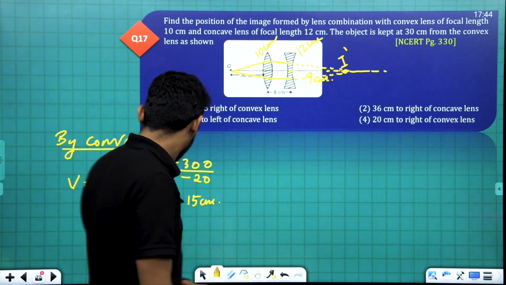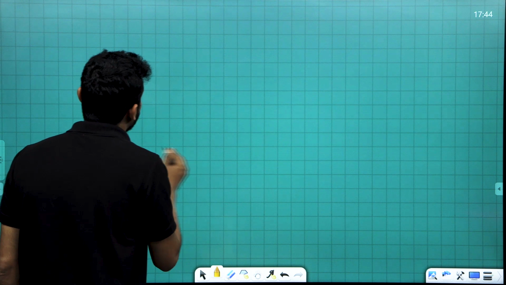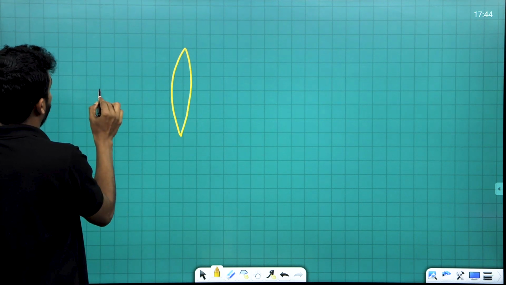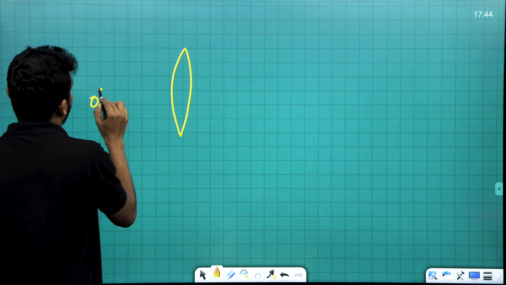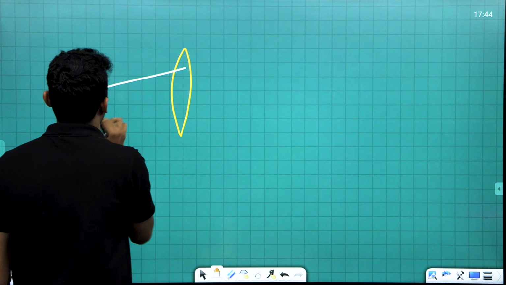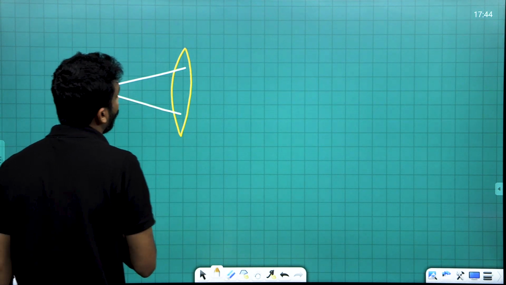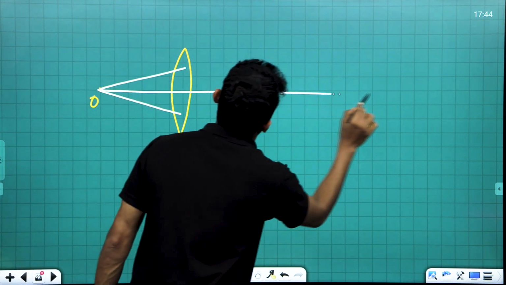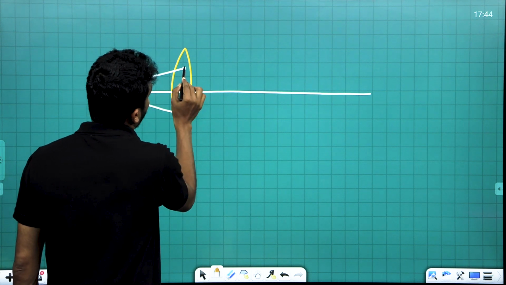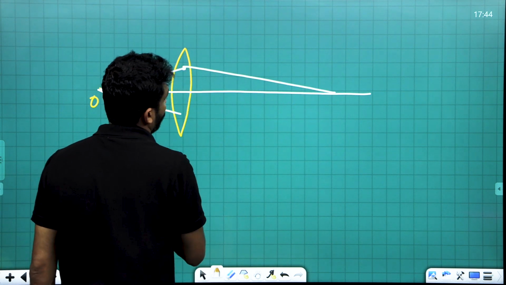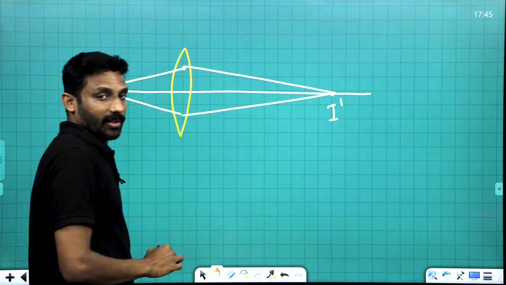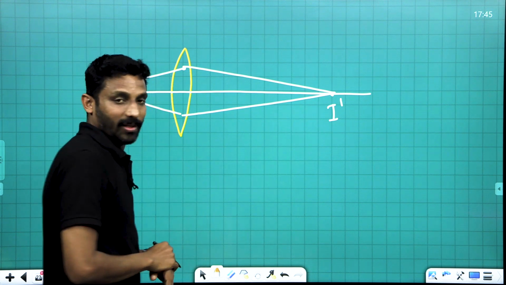I can draw here. Here is the convex lens, here is the object placed. I am drawing two rays, this one and this one. This is the principal axis. These rays are heading to this point, and here is our I dash, actually at a distance of 15 centimeter.